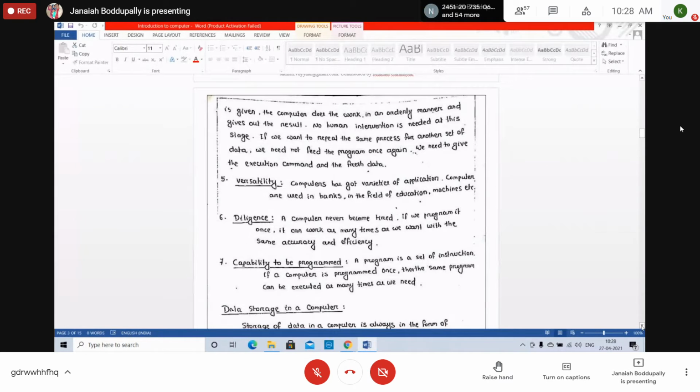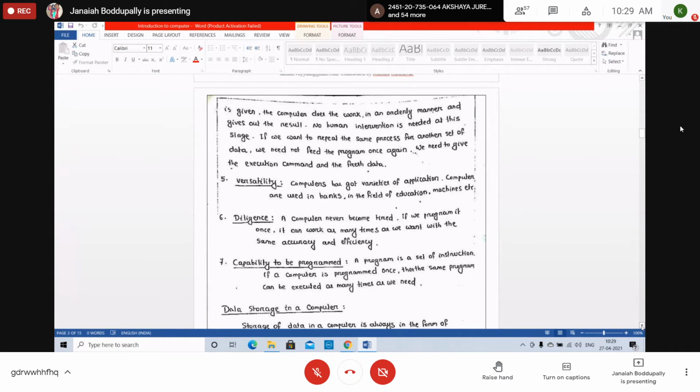Computers have a variety of applications. That is versatility. Already I told you this. Computers are used in banks, in the field of education, in machines, etc. Everywhere we are using software. So this is versatility.